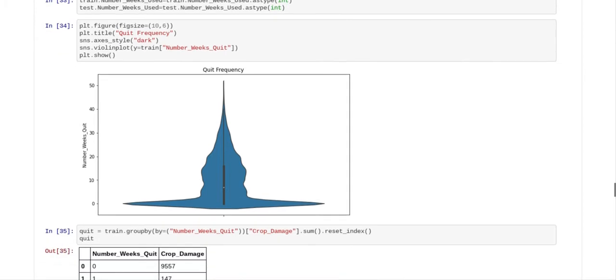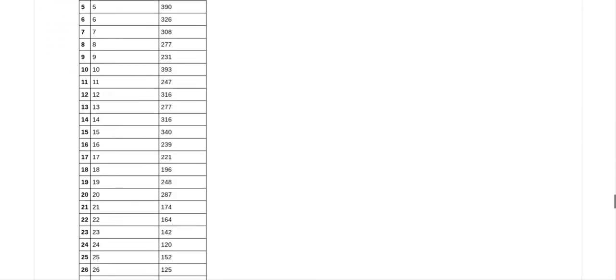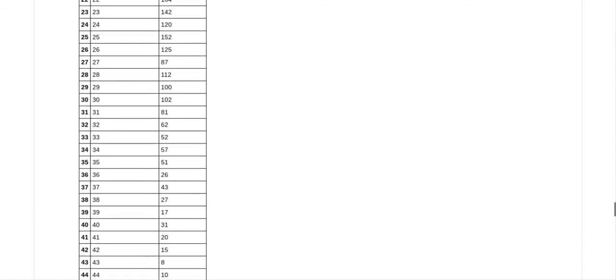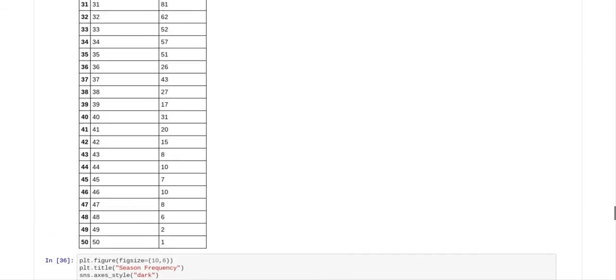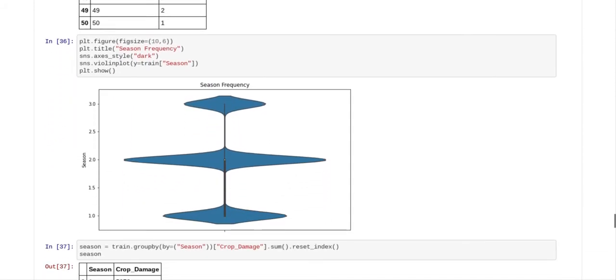And then I had a violin chart of the number of weeks quit, and the most of them was 0. But you see that we've got another long table of 51 categories of the number of weeks quit. We did a violin chart on the season, and there were 3 seasons.